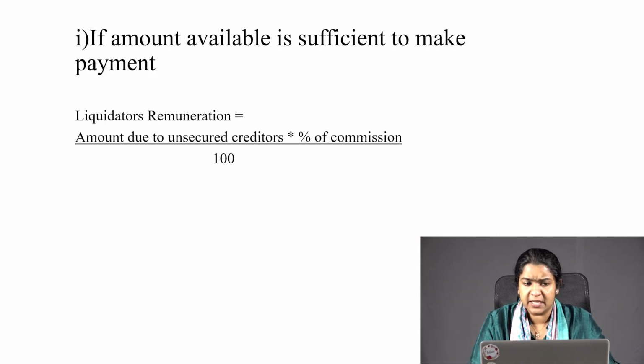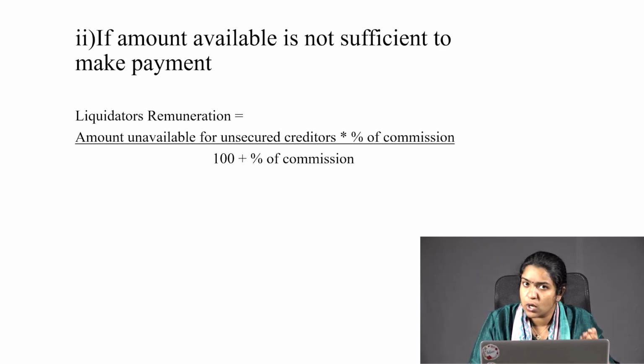So, from this explanation, I want you to understand 2 important points. When we are paying liquidator's remuneration, if it is based on the amount that is due to the unsecured creditors, how will you calculate liquidator's remuneration? There are 2 methods. First, it's not methods, those are circumstances. Depending on the circumstance, you can apply the formula. First one, amount is sufficient. Second one, amount is not sufficient.